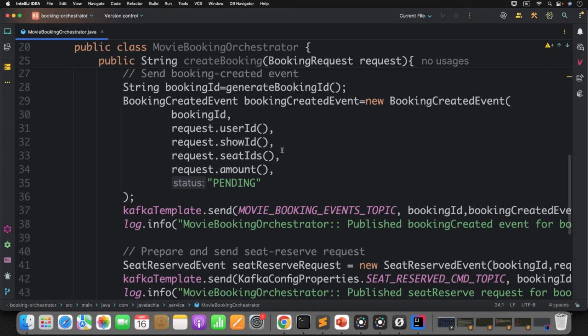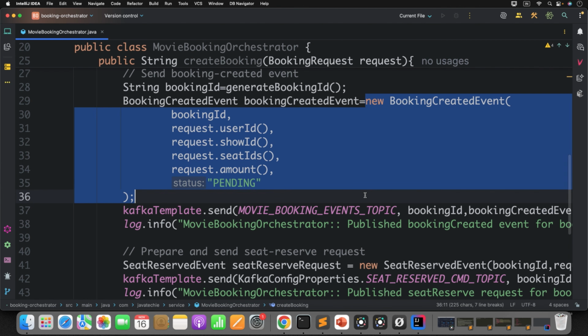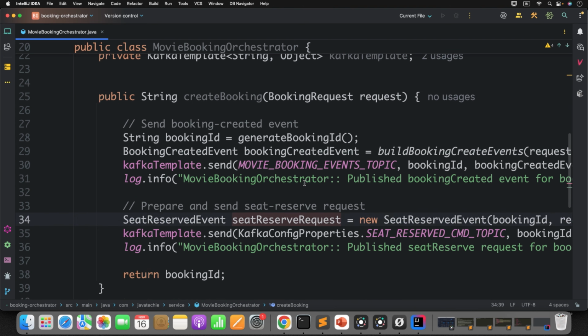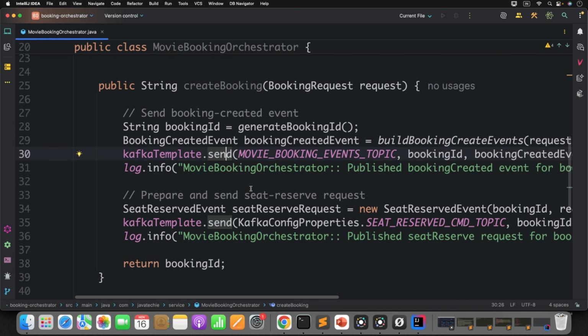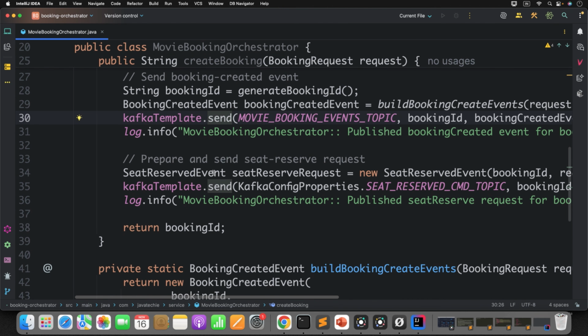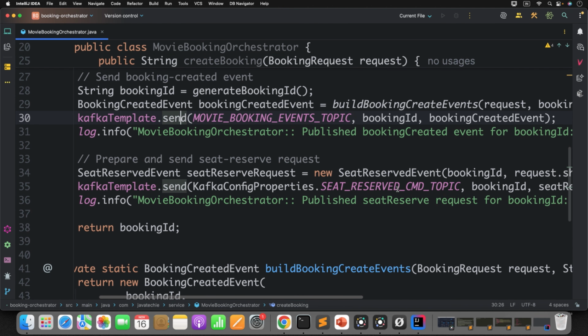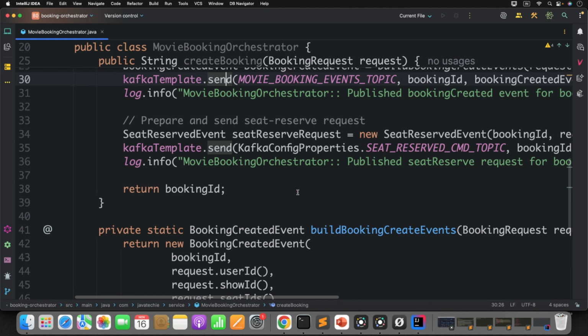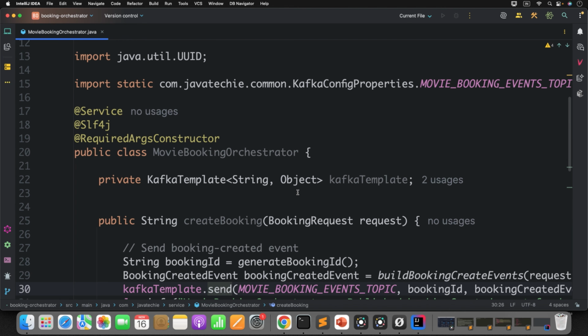You can make this code better. Let's do that. I'll move this to a private method so that our code looks clean. Okay, so extract to a method. I'll name it build. We are creating a booking created event and publishing it to the topic so that the booking service will consume and process it. In a similar way, we also create a seat reserved event and publish it to the seat reserved command topic so that the seat inventory service will consume it and process it. All looks good so far, right?